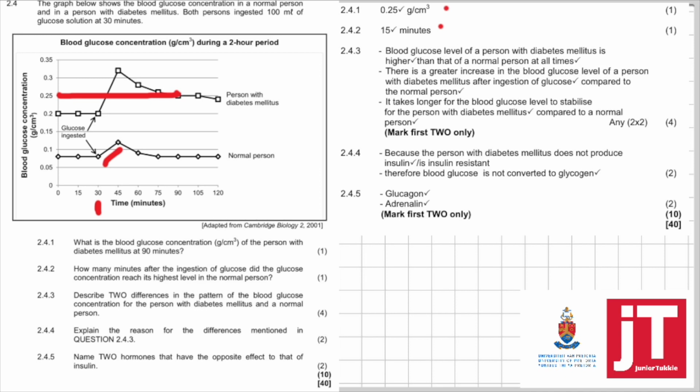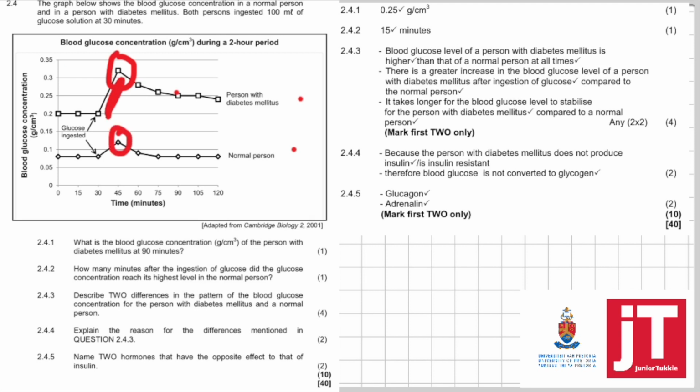2.4.3. Describe two differences in the pattern of blood glucose concentration of a person with diabetes mellitus and a normal person for 2 marks. Now these are very nice answers. The blood glucose level of a person with diabetes mellitus, can you see it's much higher than that of a normal person all the time.